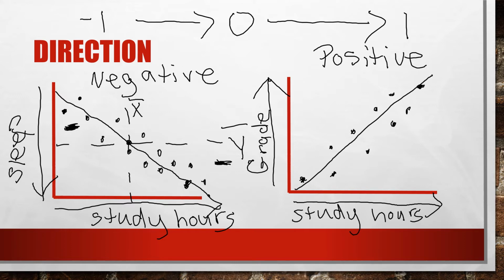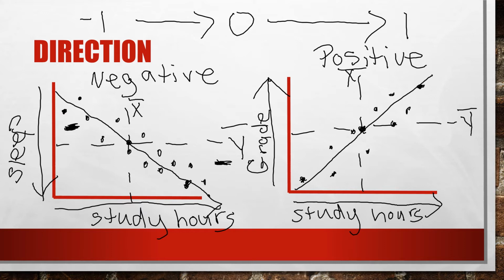And then you can also put the mean lines here, so maybe this is the mean of the grades. And then you can also put a mean where the study hours are, the mean of the study hours, and so we're going to call that x bar. And again, where this intersects here is on the line of best fit, or the trend line.